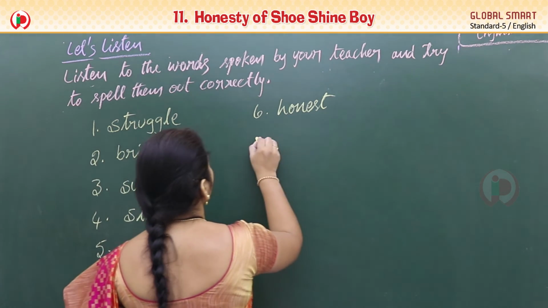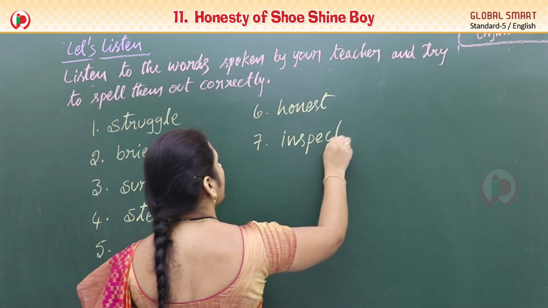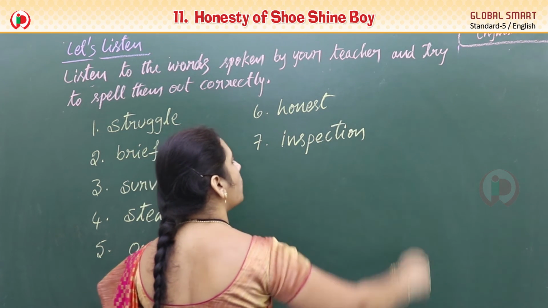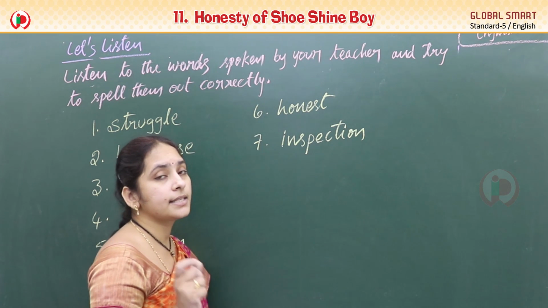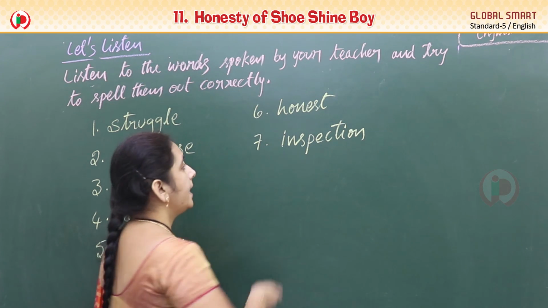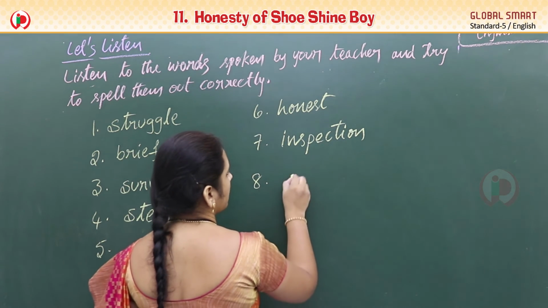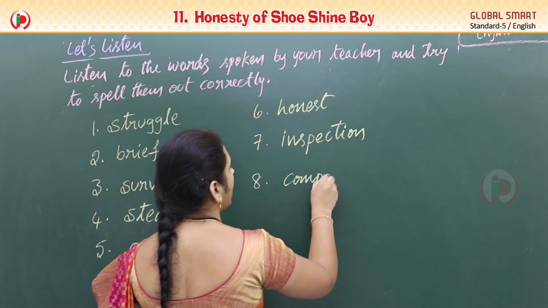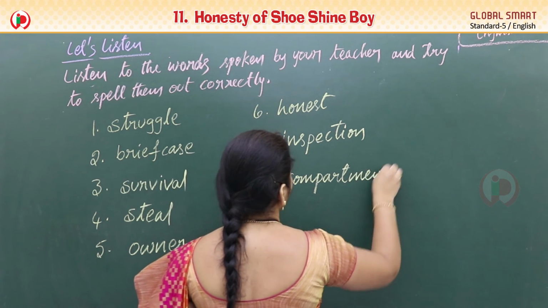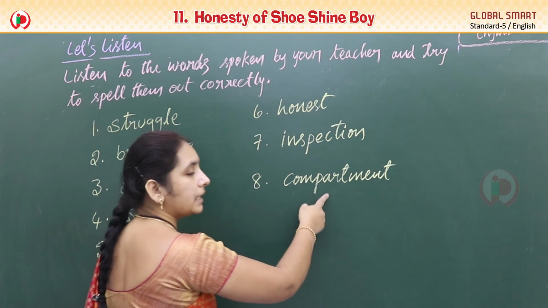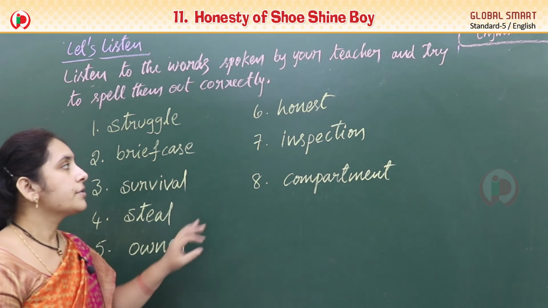Next one, inspection. I-N-S-P-E-C-T-I-O-N. Inspection. And one more word, compartment. C-O-M-P-A-R-T-M-E-N-T. Compartment. So total 8 words.